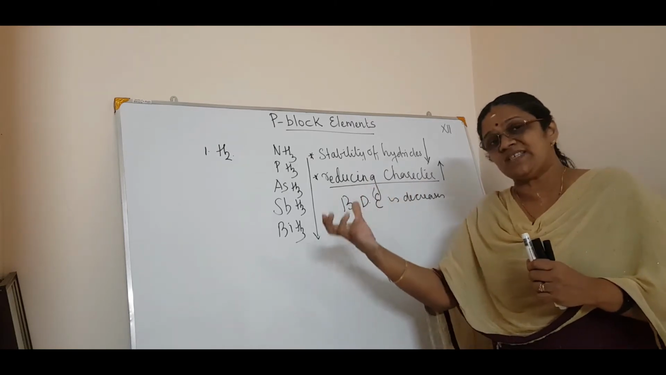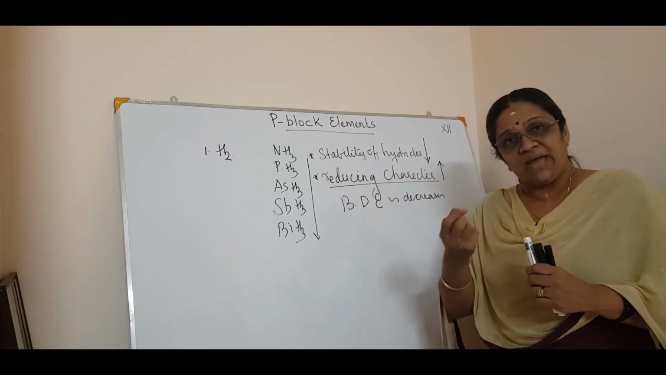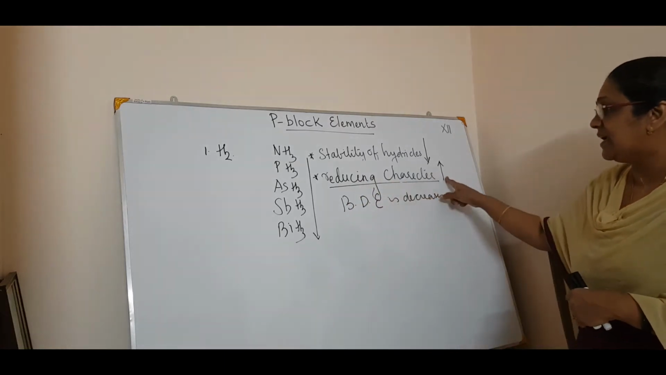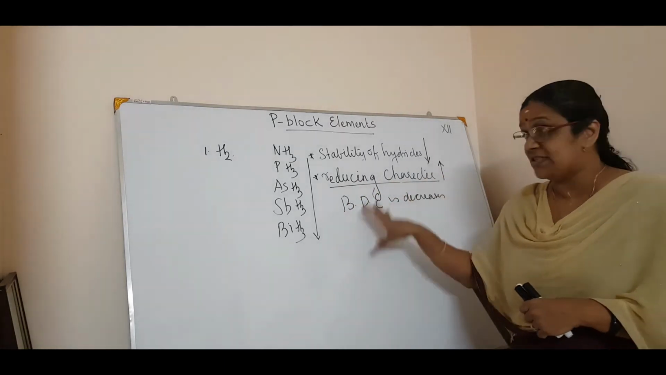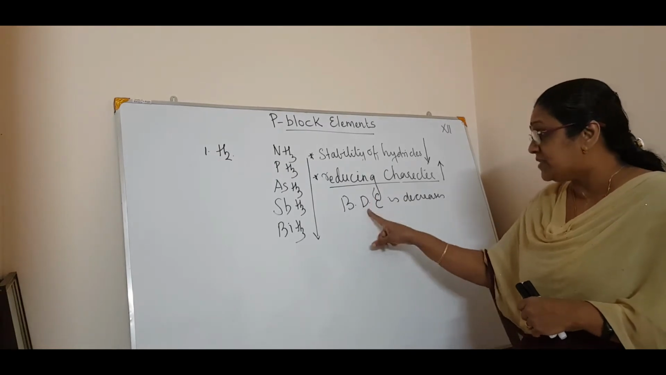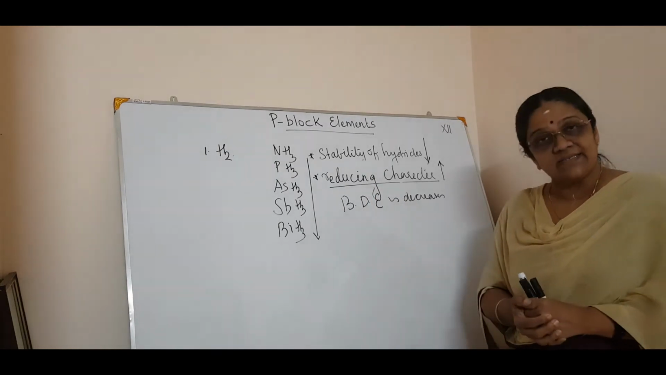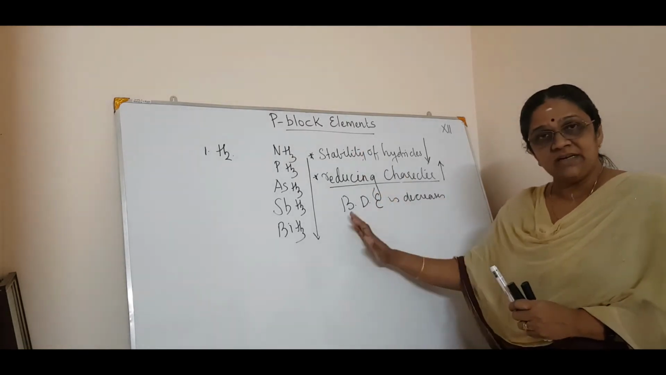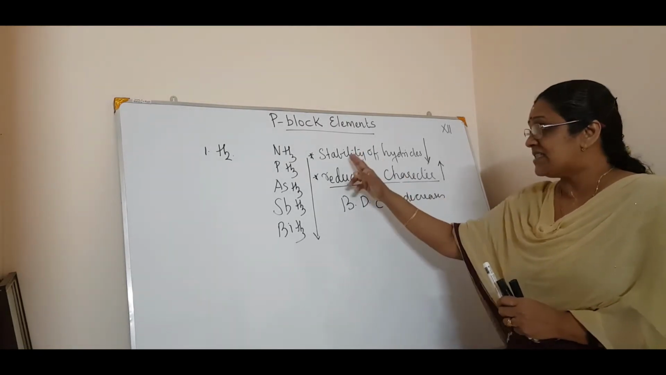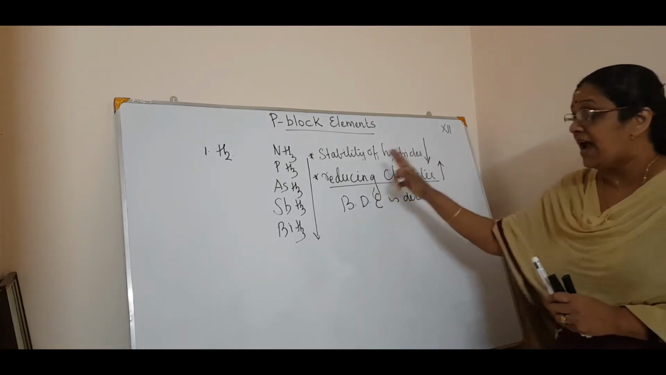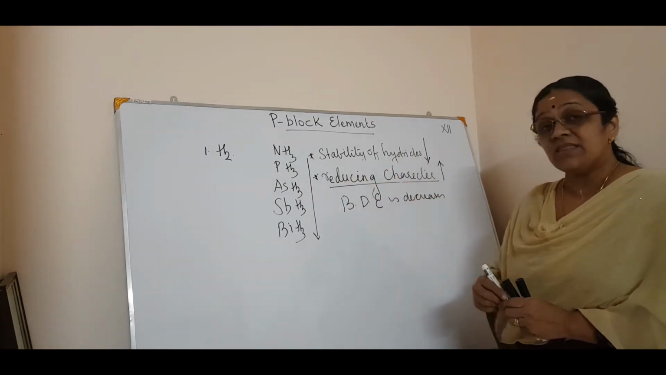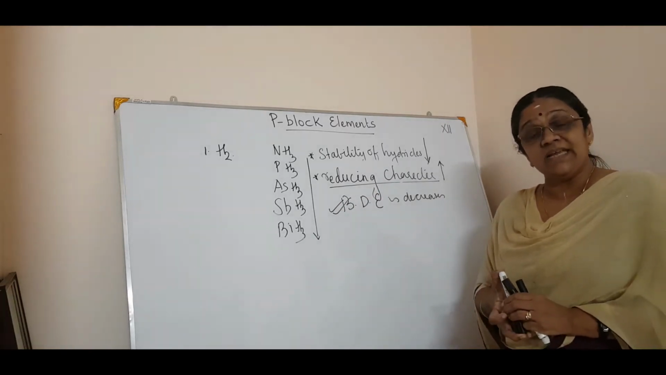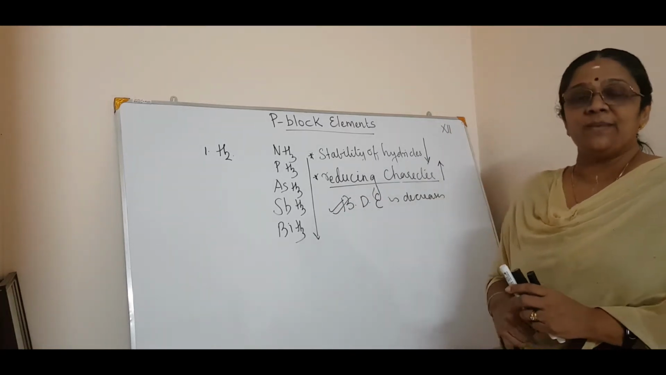If hydrogen is removed as a proton, there is a pair of electrons given out. So the reducing character increases for the same reason that the bond dissociation enthalpy is decreasing. Okay, so these are the two main points. Got it? The same logic is there. For the stability of hydrides decreasing and the reducing character increasing, the same value point, that is bond dissociation enthalpy, decreases from ammonia to bismuth.